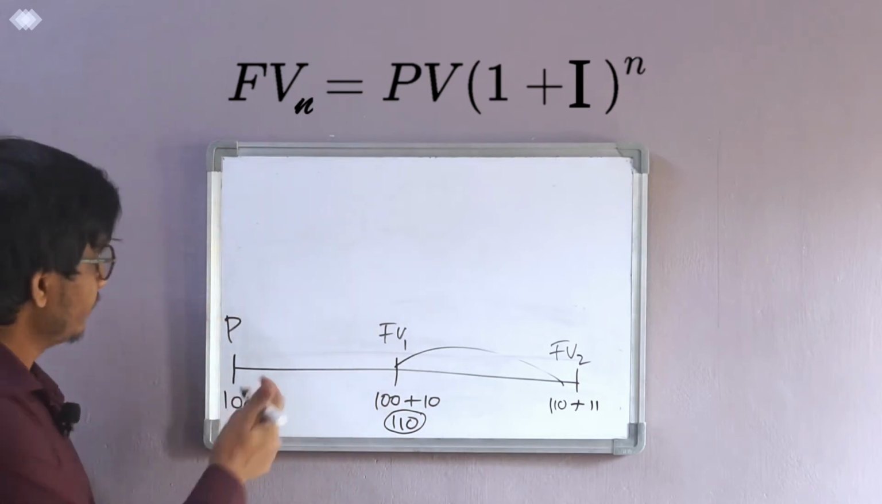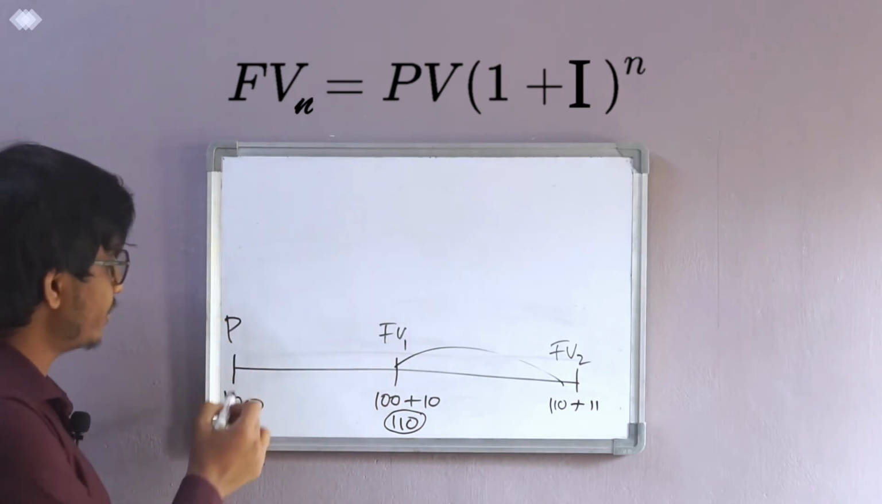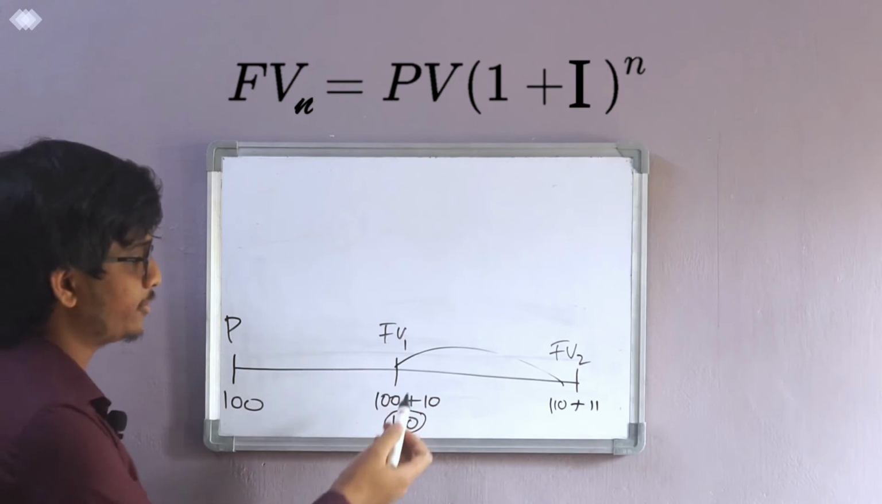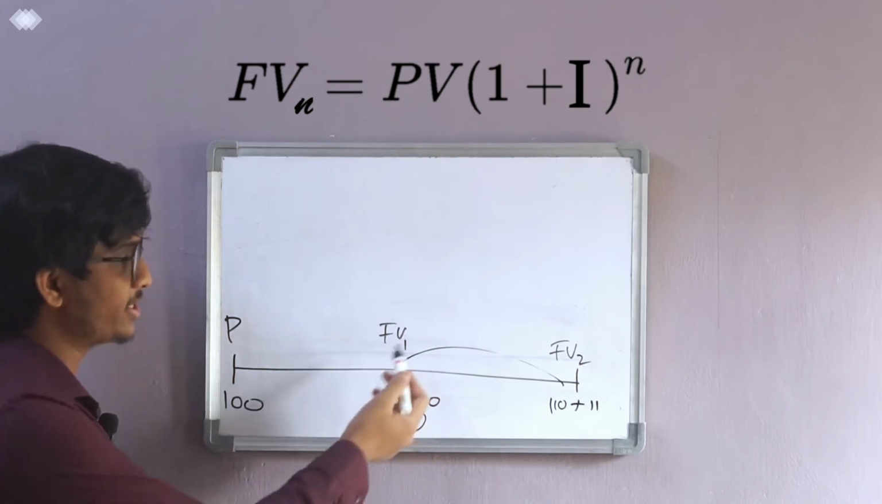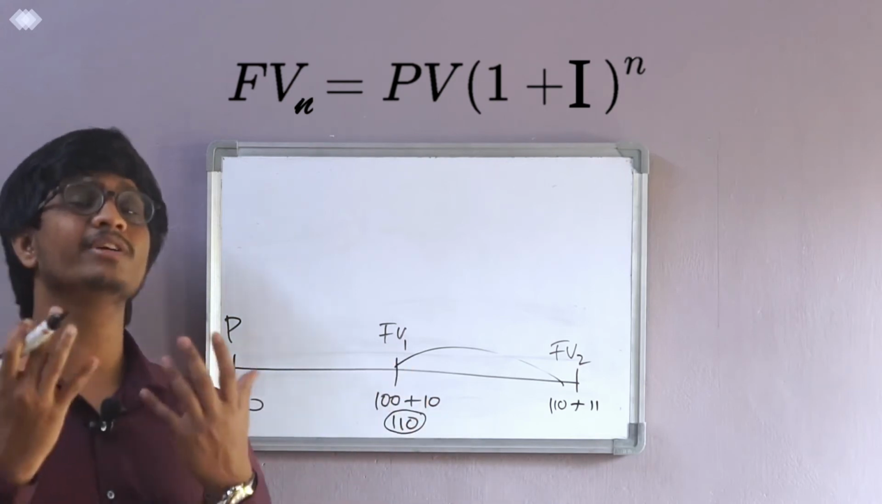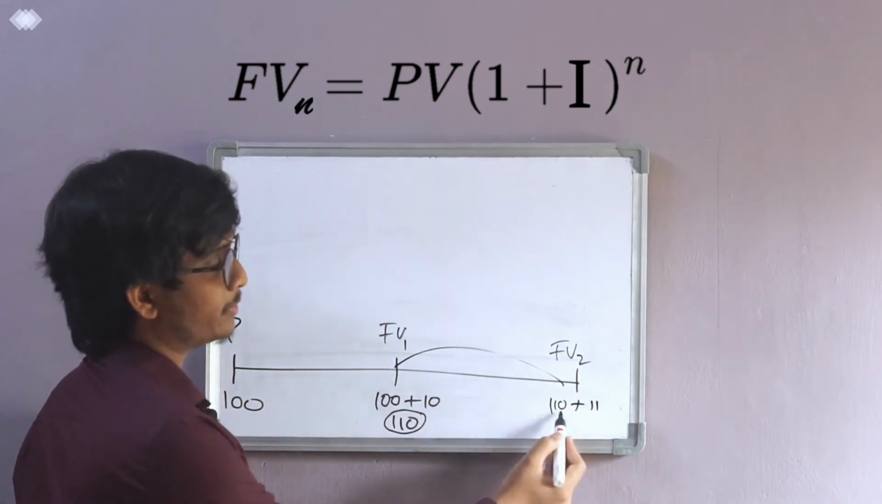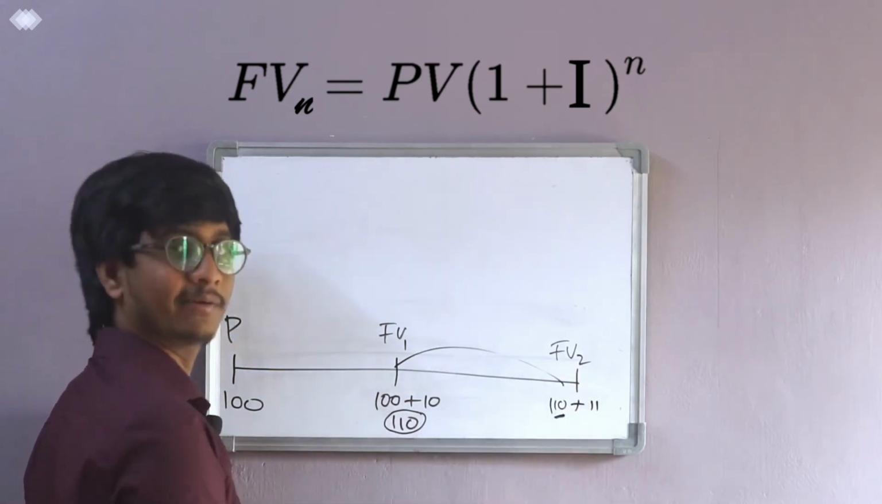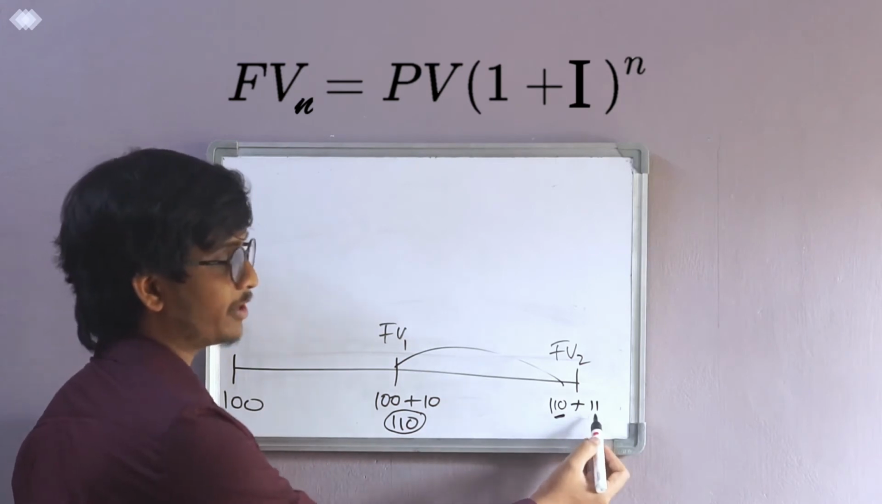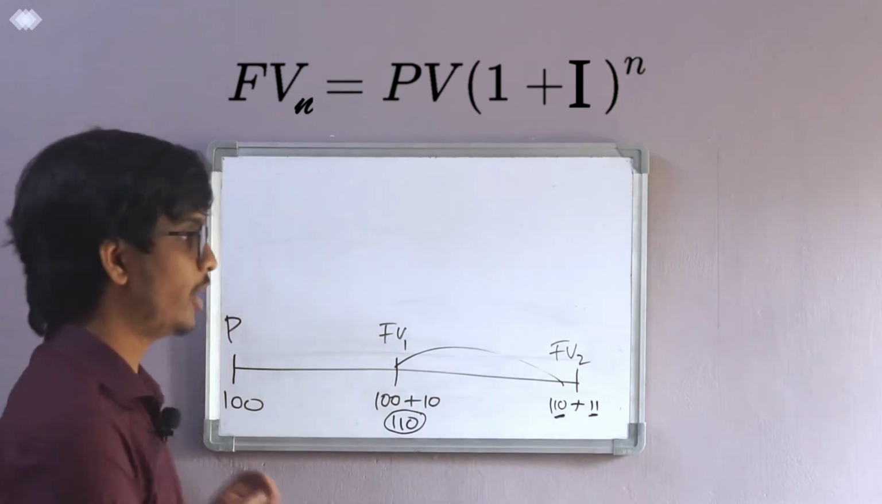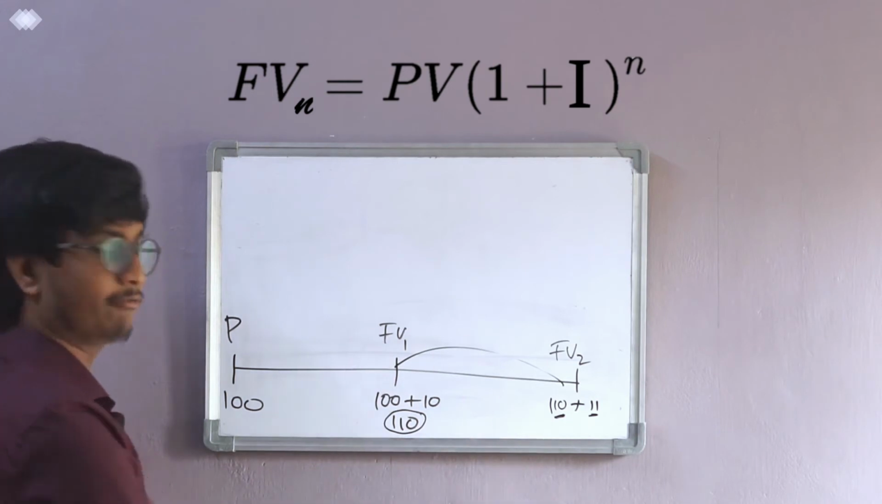Now we will see here. As I told you, the present value is 100, and if I invest that for 1 year, I'll get 110 in the second year. Again, if I invest this 110 for 1 more year, I'll get interest on the principal. The principal is 110, and I'll get an interest of 10%, which is 11. So that is how we have to do it.